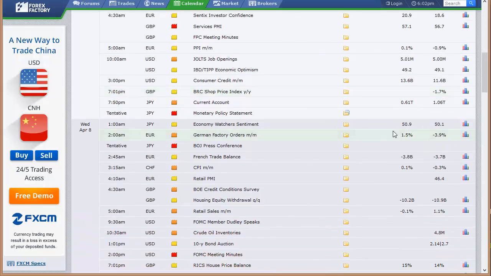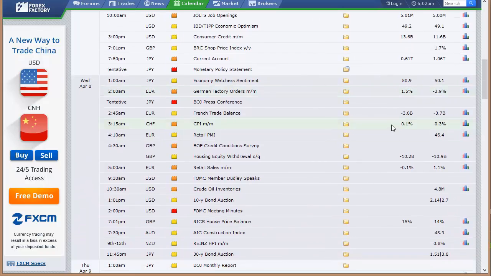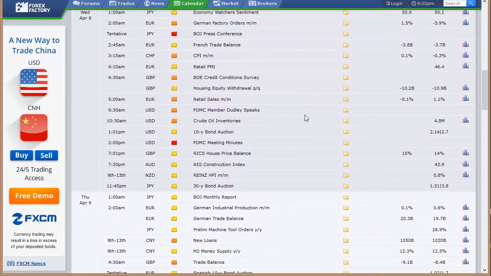Tuesday morning here in the U.S., the JOLTS job openings, the IBD TIPP economic optimism number, and consumer credit in the afternoon. Current account and monetary policy statement out of Japan Tuesday night. Economy watcher sentiment also out of Japan. German factory orders. Bank of Japan has their press conference. French trade balance. CPI out of Switzerland. Retail PMI out of Europe. Housing equity withdrawal out of the UK. Retail sales out of Europe.